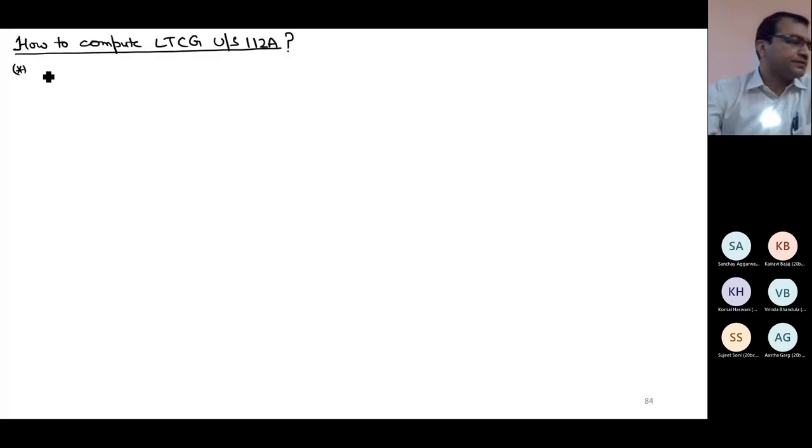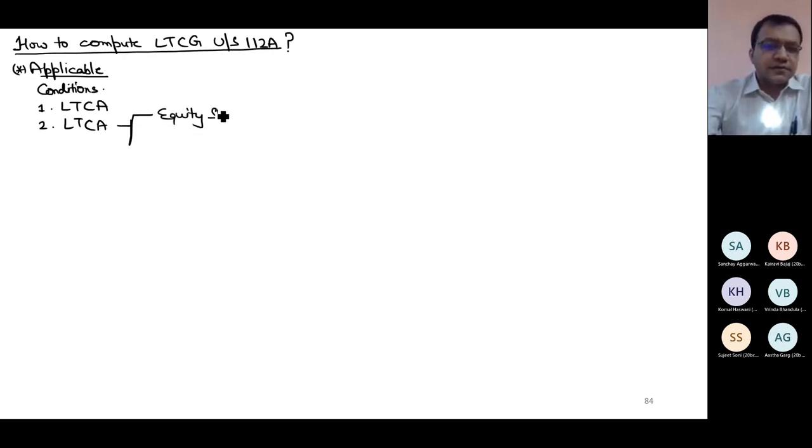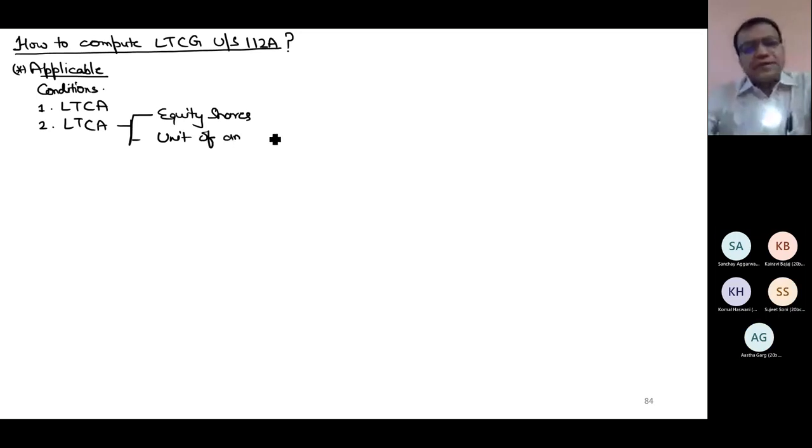Some points which you should note. When it is applicable, now this is first thing, when it is applicable. So the conditions of its applicability are: there must be a long-term capital asset. Second, this long-term capital asset must be equity shares, units of an equity-oriented fund.